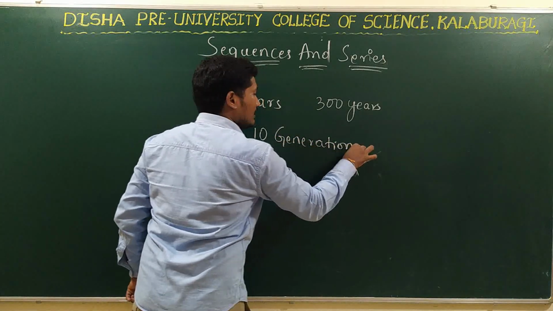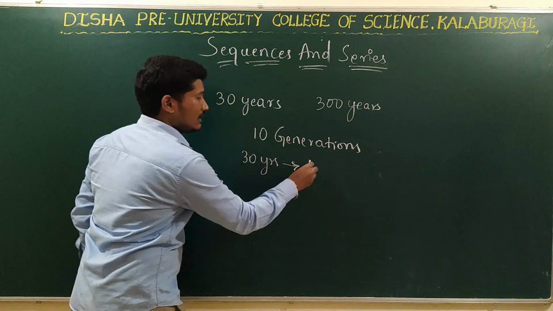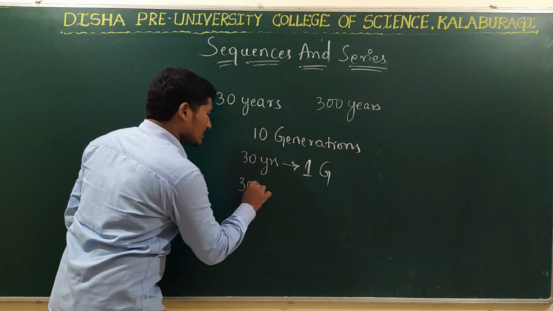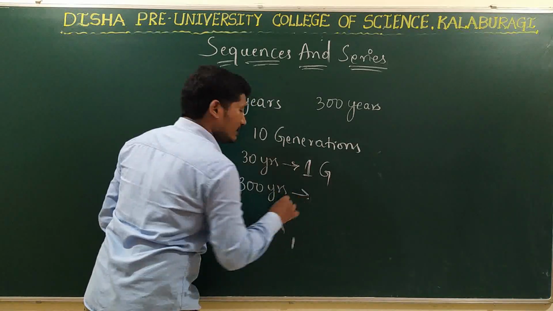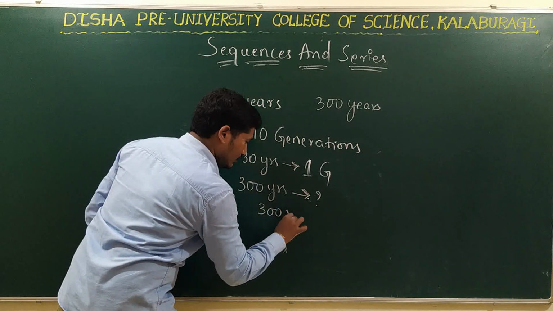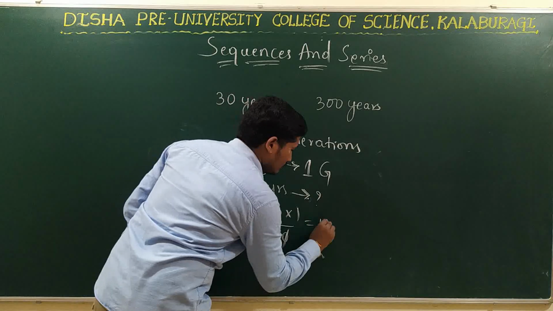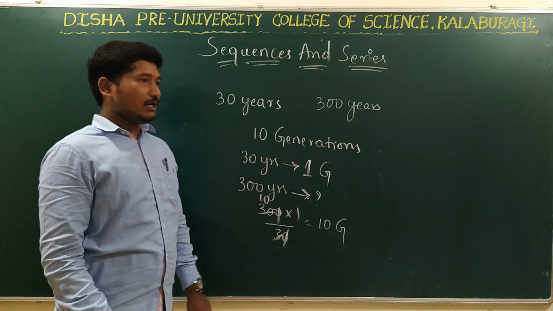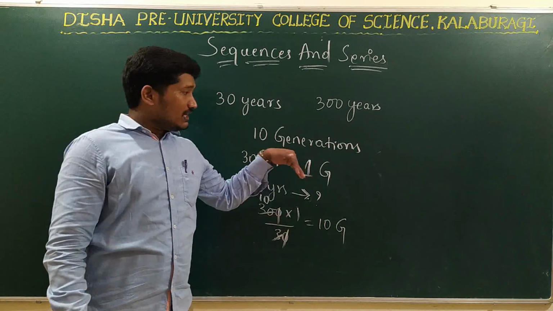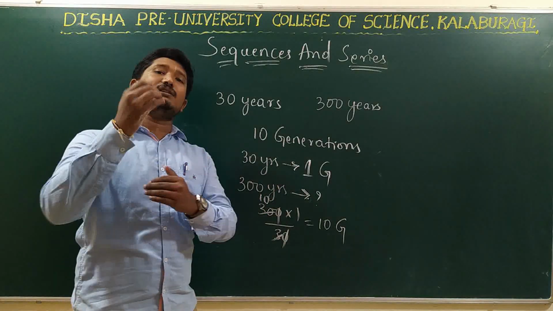Right? That is, see here. 30 years. In 30 years, there is a formation of one generation. So now, how many generations will be formed in 300 years? See here, what we do? Cross multiply. 300 into 1 divided by 30. So it cancels, that is equal to 10 generations. Right? So how many generations will I have? 10 generations. So in these 10 generations, I have to find how many ancestors I have.